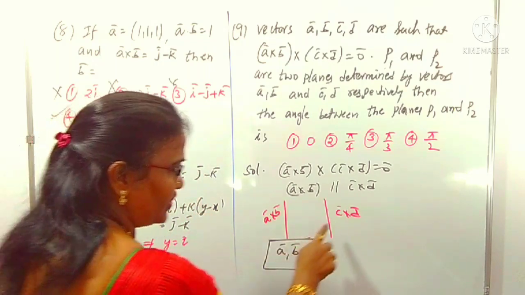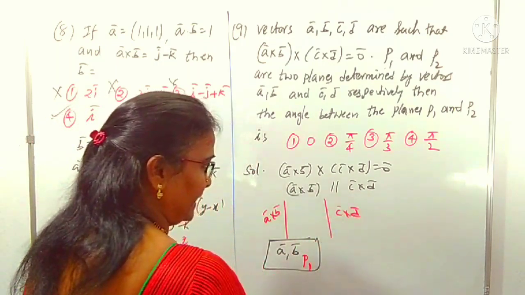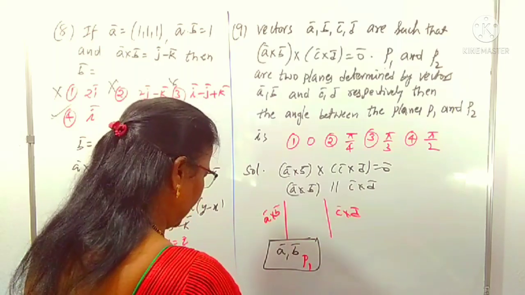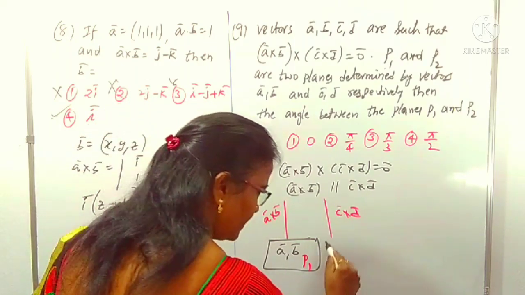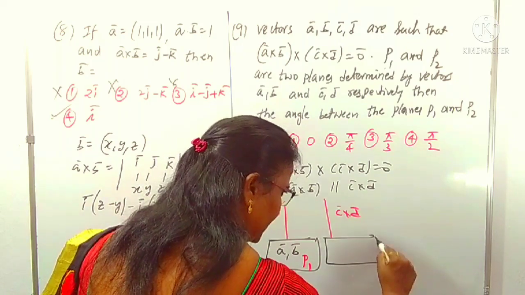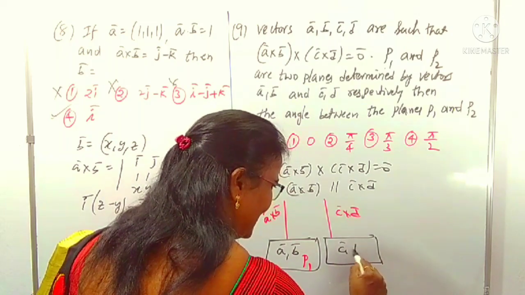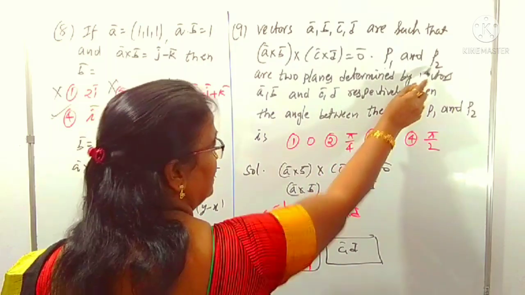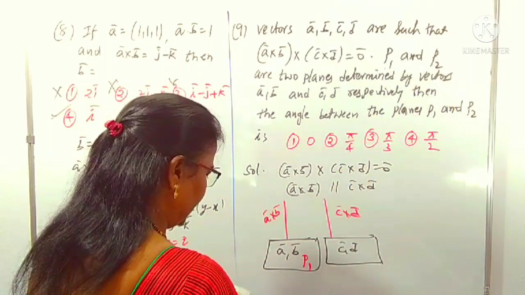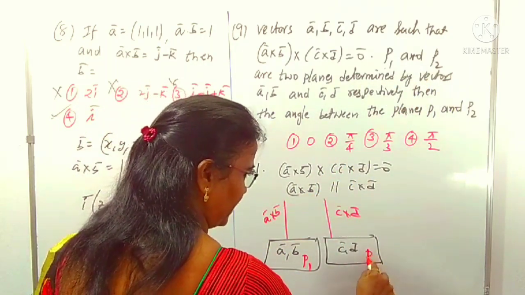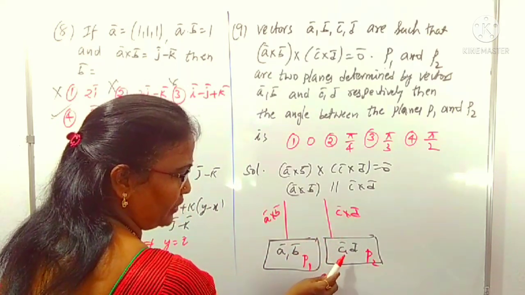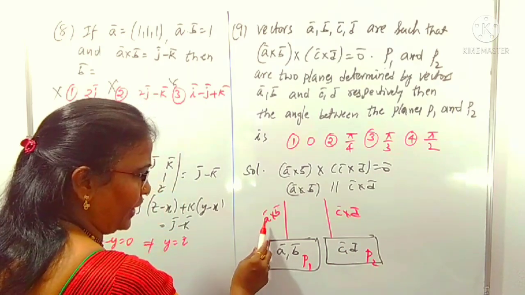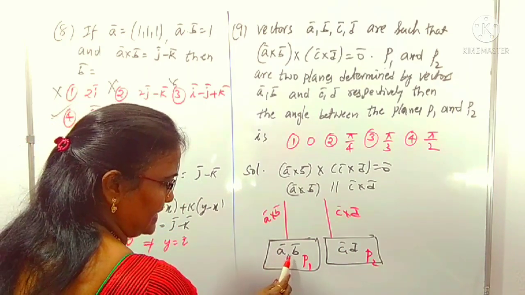And what is the meaning of C cross D? C cross D is a vector perpendicular to the plane containing C and D. One more plane we can draw like this, which contains C and D. Which plane is this? Yes, the P2 plane. This plane containing C, D is denoted as P2. C cross D is always perpendicular to the plane containing C and D, and A cross B is always perpendicular to the plane containing A and B.